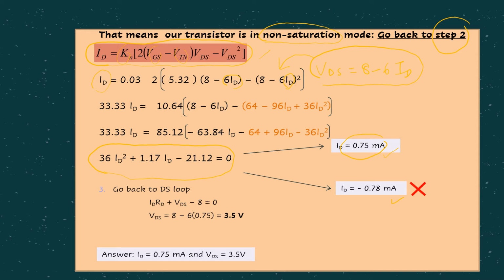Then from there we go back to the DS loop and substitute, because we already know the value of ID. Now our VDS value is 3.5 volt. From here we don't have to check our assumption again, because there are only two possibilities. The first possibility is already wrong, so obviously this should be our answer. This is the ID and this is the VDS that we are looking for.